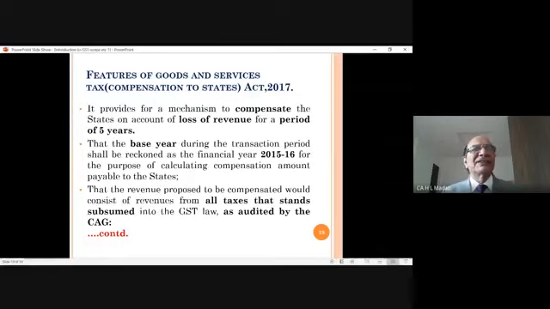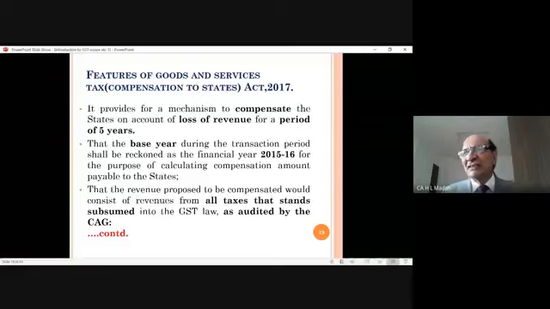So the government initially took the guarantee for 1 year. But the states did not agree. Then the central government offered a guarantee of 3 years, that whatever will be your loss in 3 years, the central government will give you compensation for that. But the states still did not agree, and they were not ready to implement GST in the country.